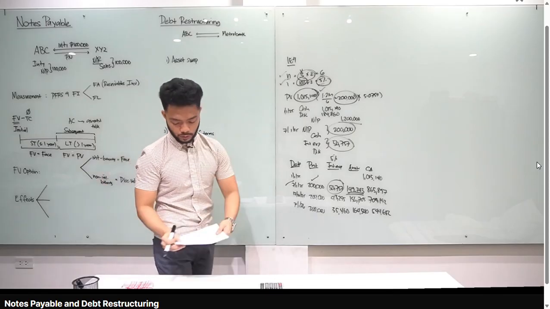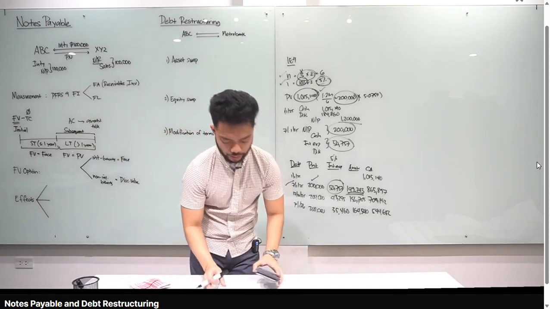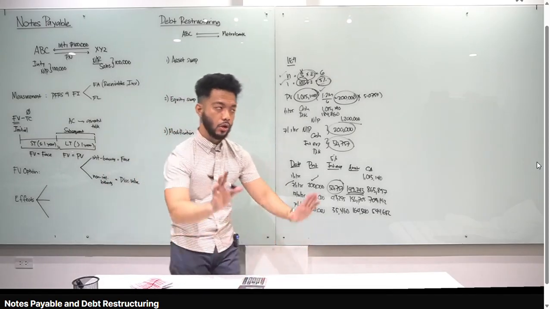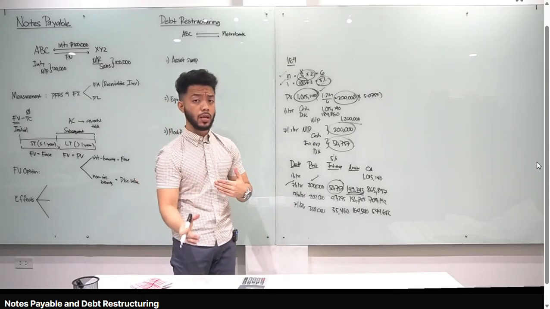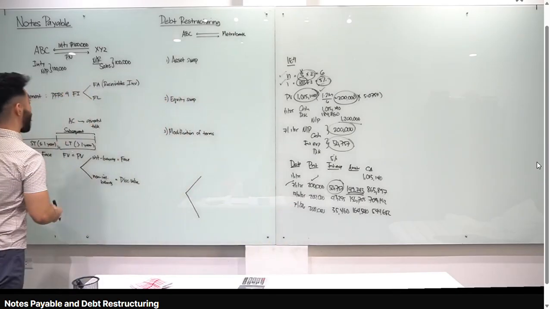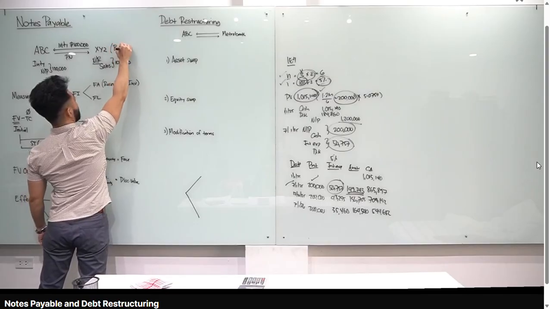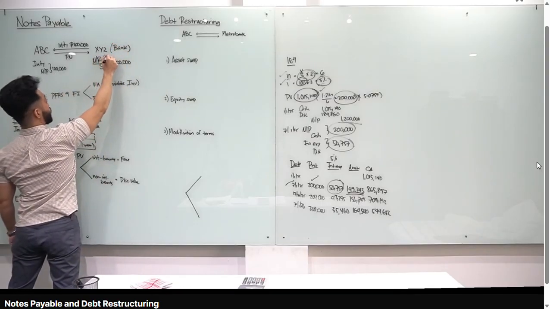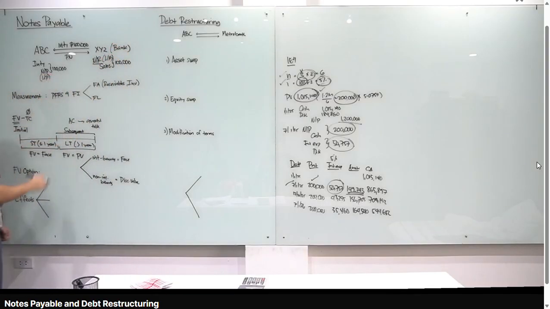So yeah, let's move on to our next illustrative example. This one is about loans payable. Okay? If you remember, class, the only difference between notes payable and loans payable is that your counterparty is a bank. For example, XYZ is a bank. Its entry, instead of notes receivable, is loans receivable. Instead of notes payable, loans payable. Everything else will be the same.